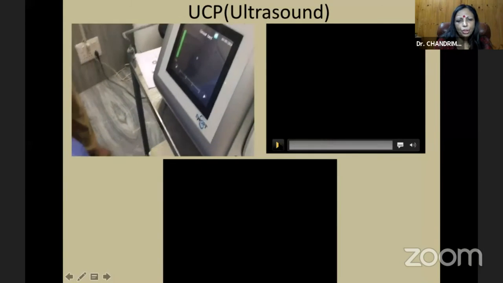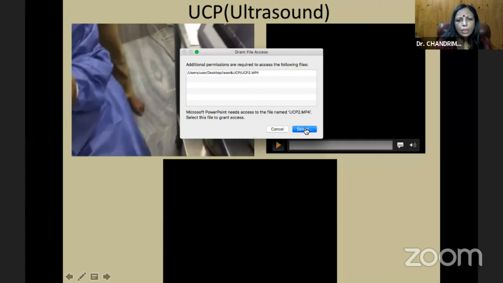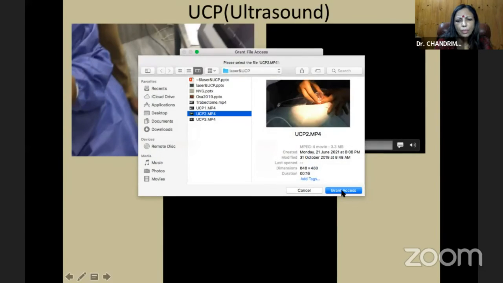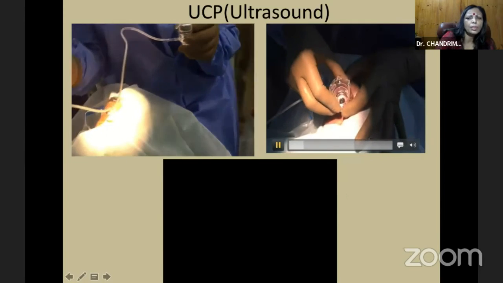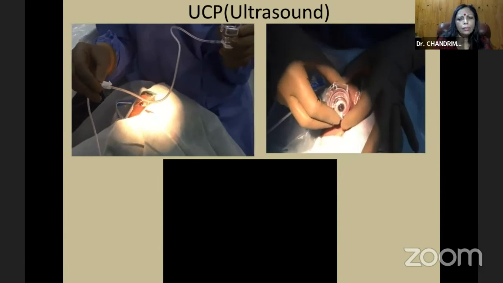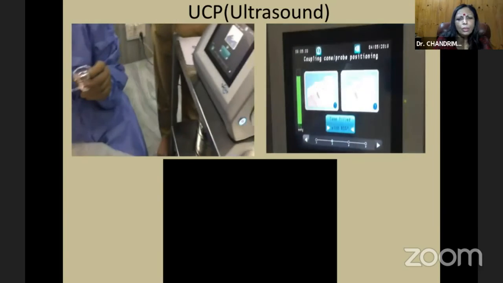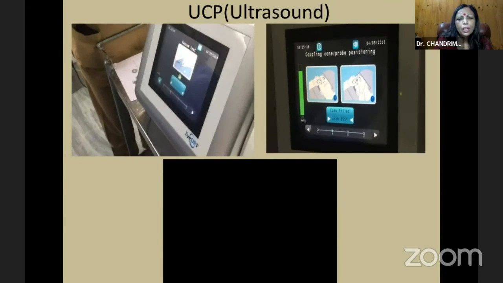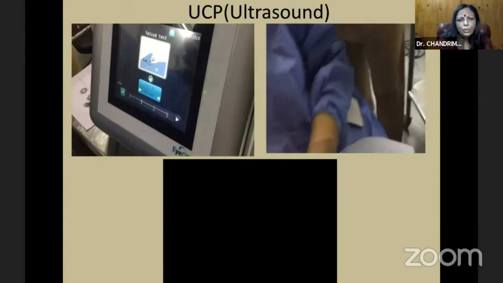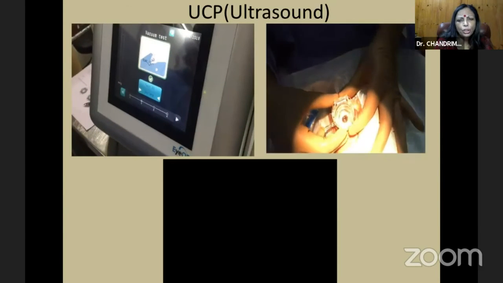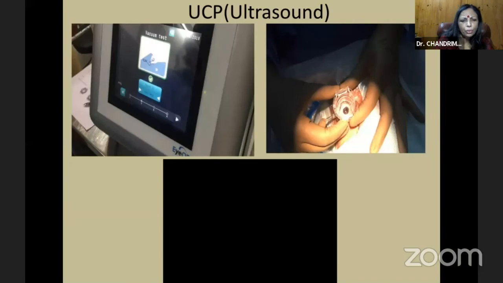So that's the machine that is used, and I'm starting all three videos at the same time so that you can have a look. That's the semicircular cup, and coupling fluid, normal saline, is put in. That's the instrument. There's a docking procedure, and this green line that you see shows the instrument is docked into the eye, and then you apply the ultrasound waves.